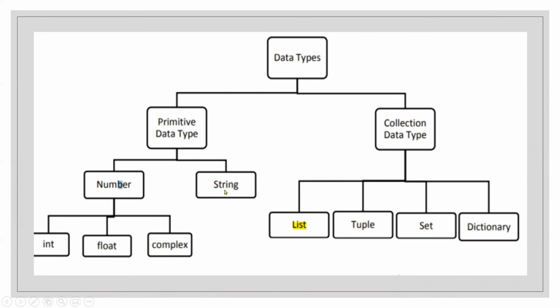And strings are written under quotations and they are characters. Then we have collection data types, which are list, tuple, set, dictionary. These are collection data types, which we will do in the upcoming videos.